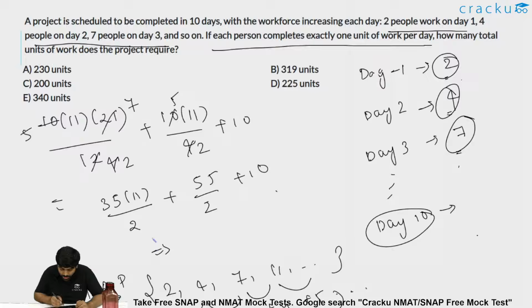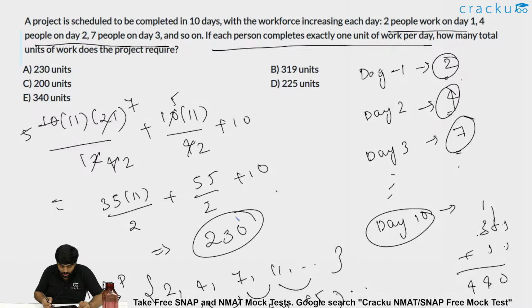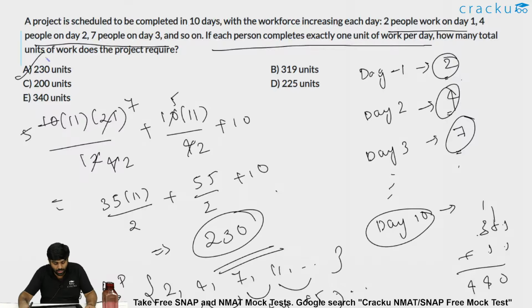So this should be 35 into 11 is 350 plus 35, which is nothing but 385. 385 plus 55 is 440, by 2, which is 220, plus 10, which is nothing but 230. So answer has to be option A, 230 units.